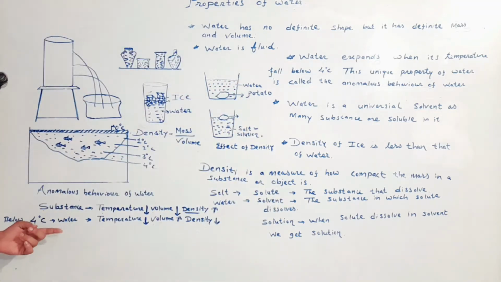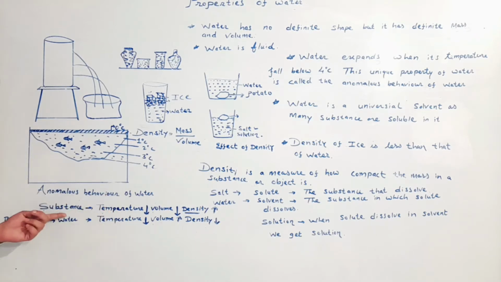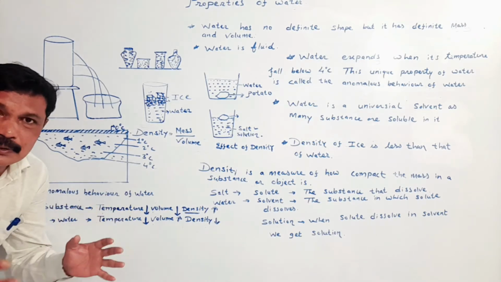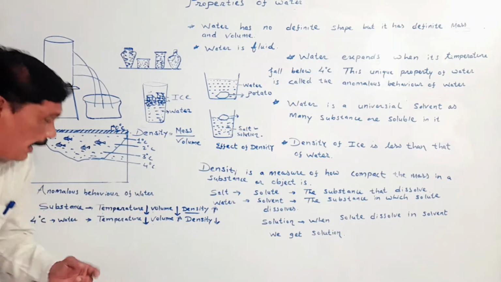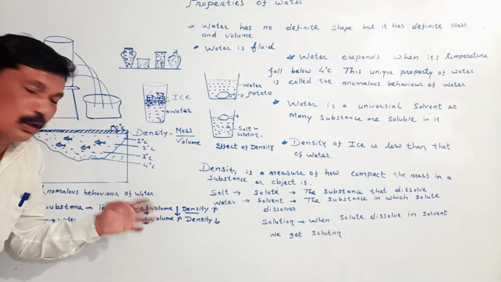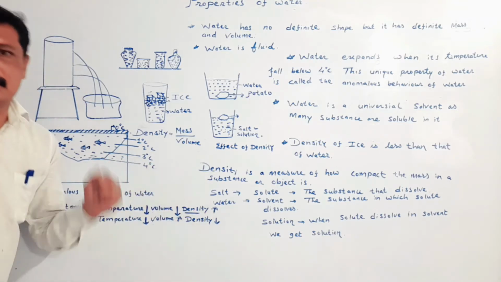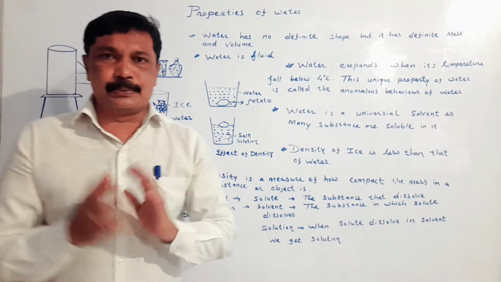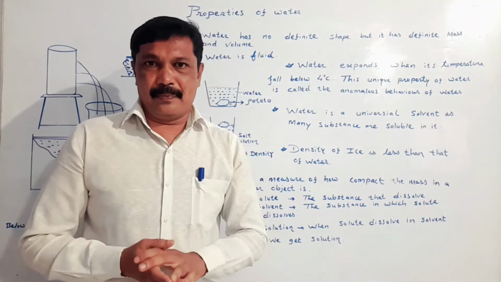When we reduce the temperature of a substance, the substance will contract. When the substance contracts, its volume will reduce. And when its volume reduces, its density will increase. It takes place in all substances. Water also behaves in such a way.